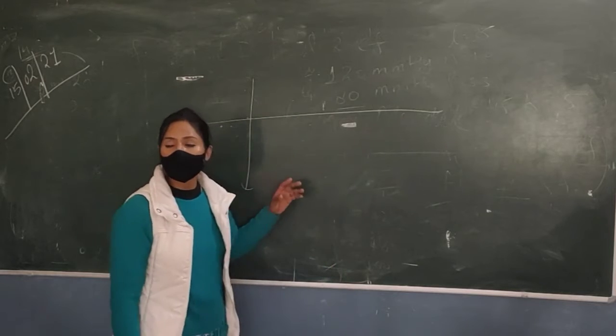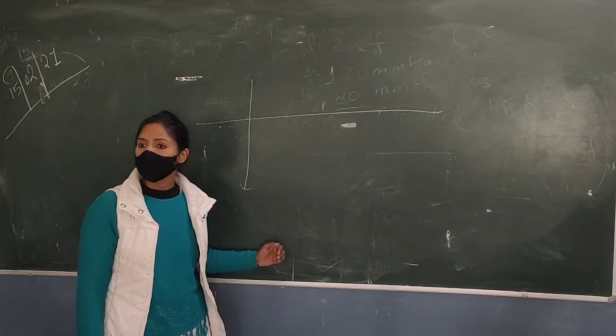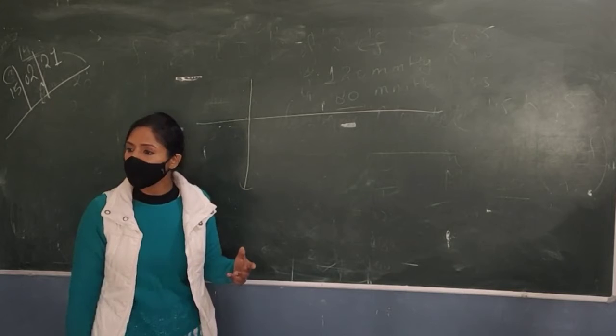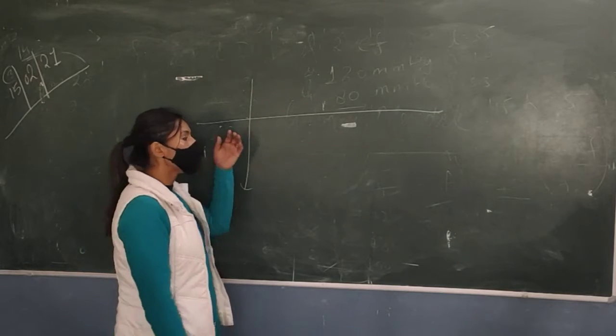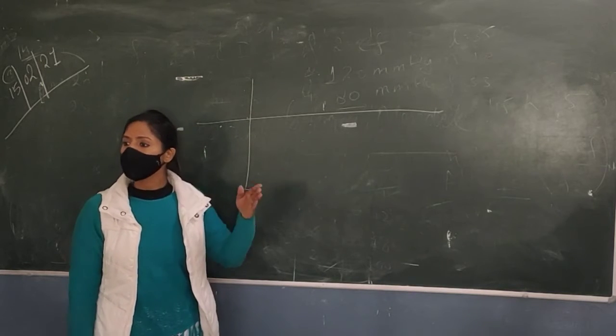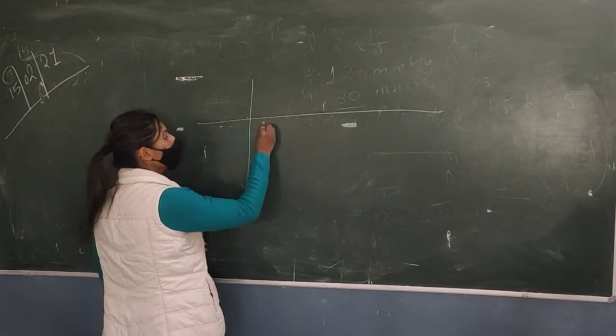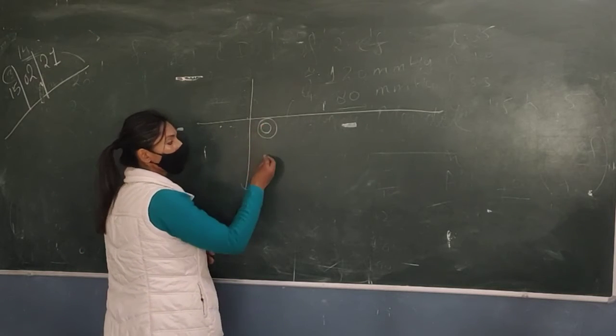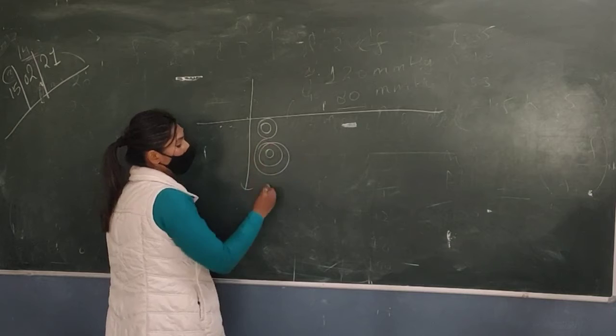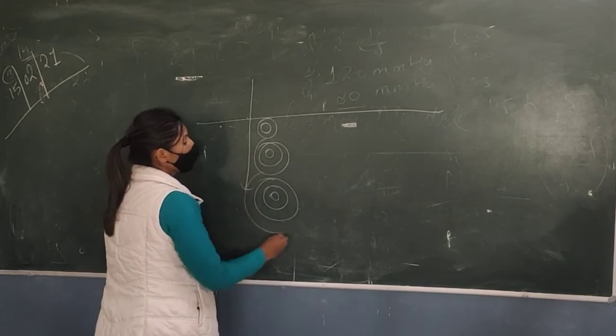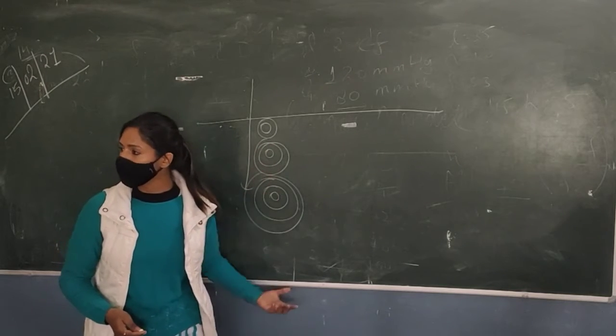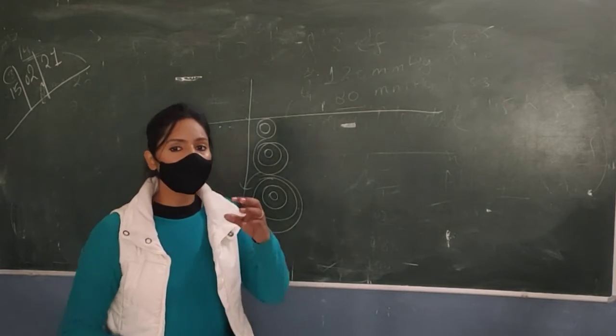And what will happen when we move down the group? The atomic radius will increase because the number of shells will increase. Here, first there is one shell, then two shells, sorry, then three, then four. The number of shells will increase, like in a big potassium atom. So the size will also increase.